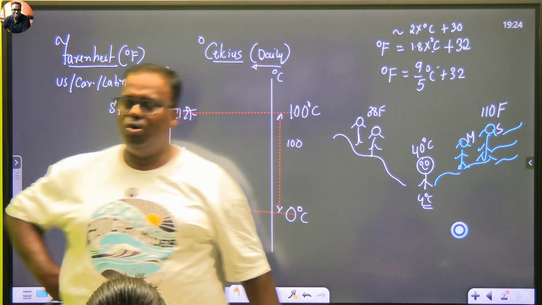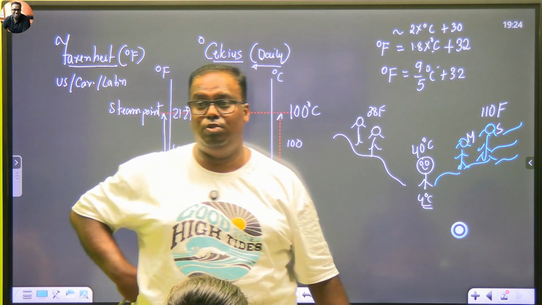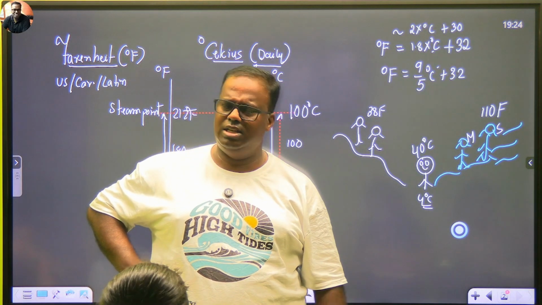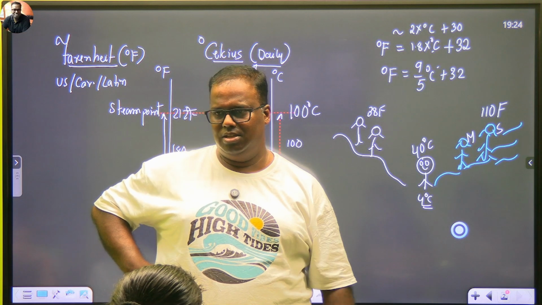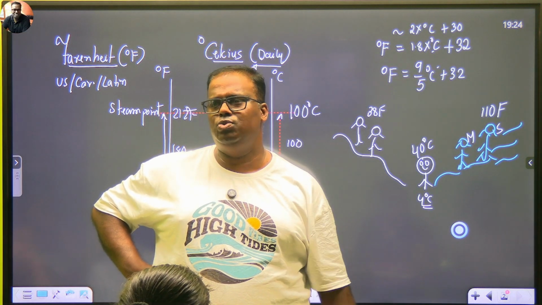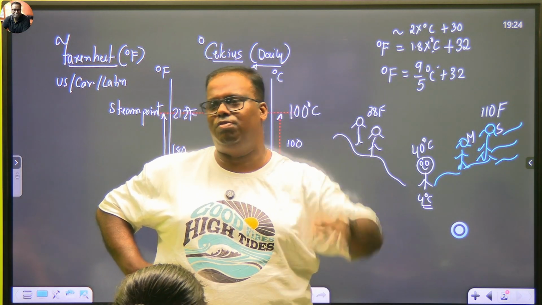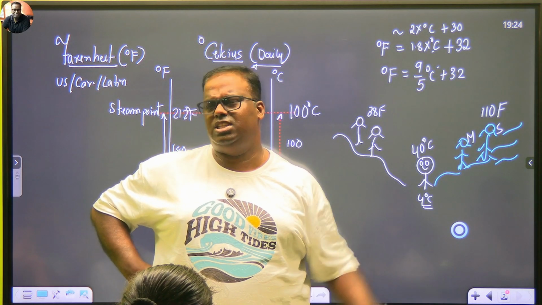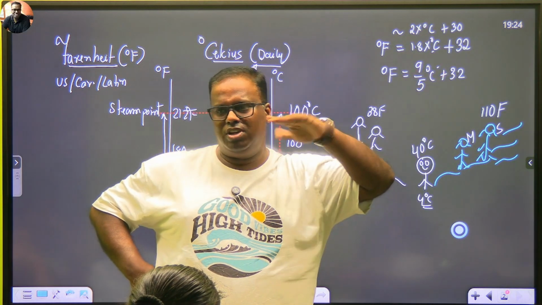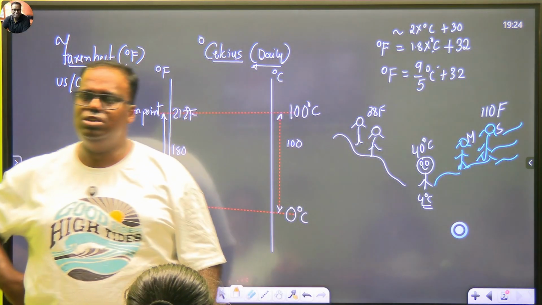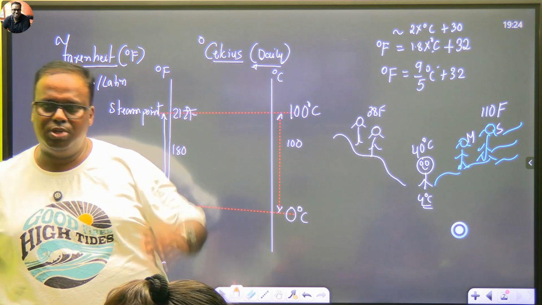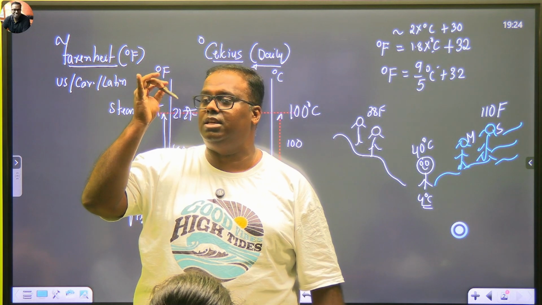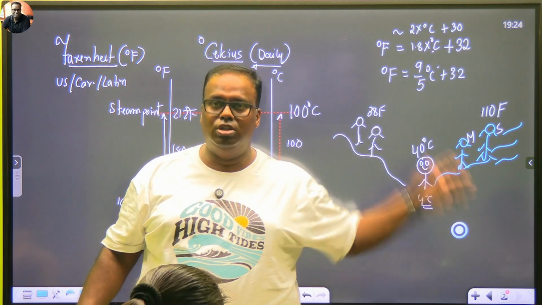So let's say, what was her temperature when she was having viral fever? 101. 101 से 100, 30 निकाल दीजिए. कितना हो गया? 70. So it's 71. 71 को 2 से divide कर दीजिए. She was around 35.5. 35.5 में human body में fever है. This is rough. Generally our fever comes around 37 के आसपास Celsius में. You know what is fever point? 98.1. When your temperature crosses 98.1 Fahrenheit, then the thermometer will start beeping.